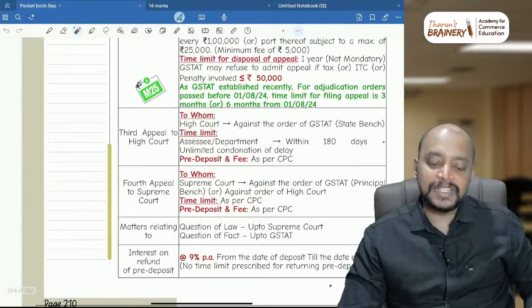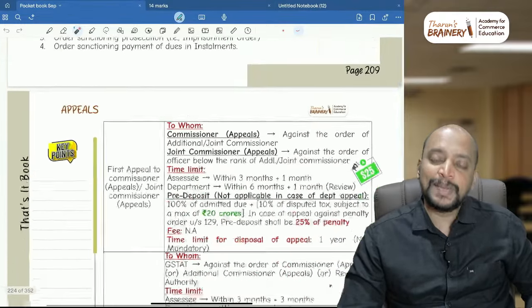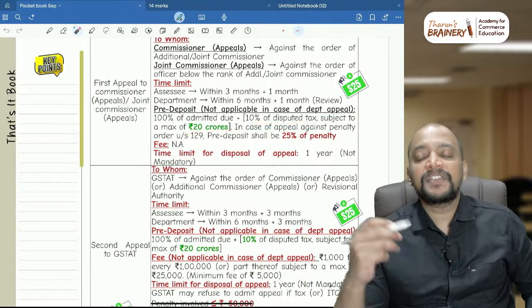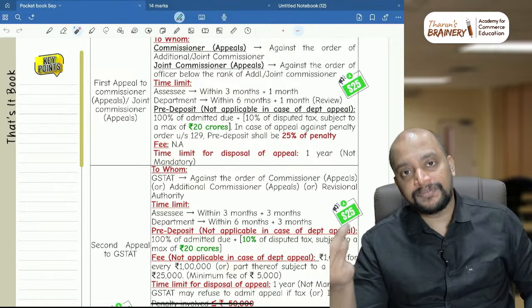And another one is the pre-deposit. What is the pre-deposit limit? For the first appeal, the pre-deposit limit will be 10% of disputed tax subject to a maximum of 20 crores. So previously it was 10% subject to a maximum of 25 crores like that.